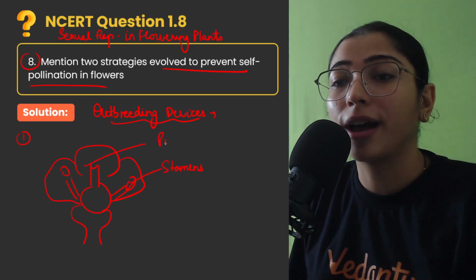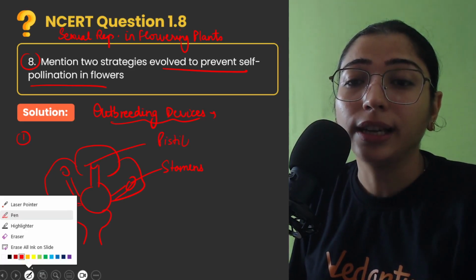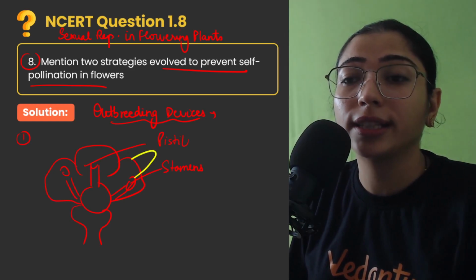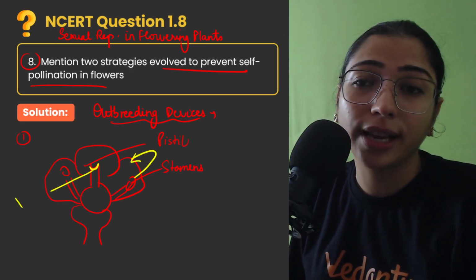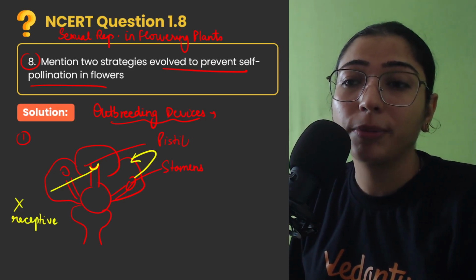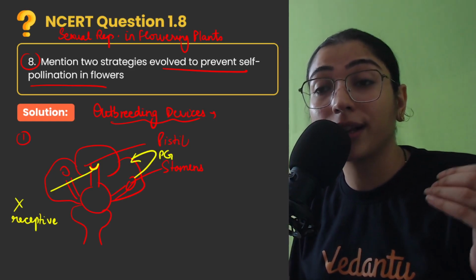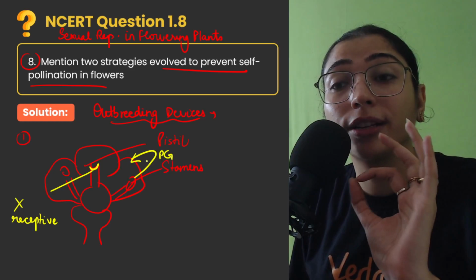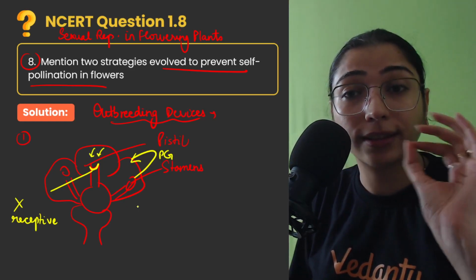So either the anthers will release pollen grains much before the stigma becomes receptive. Let's say stigma is not receptive, so pollen grains will be released from the anthers, right? So difference in synchrony, difference in synchronization, so that's why the pollen grains of this particular flower won't be able to pollinate its own flower. This is the first case.